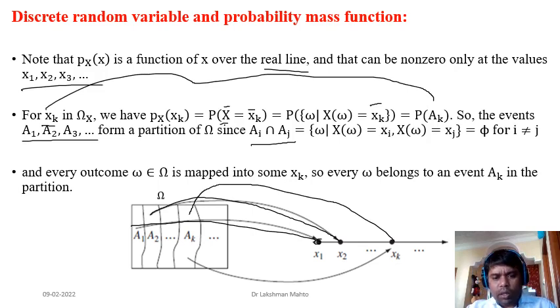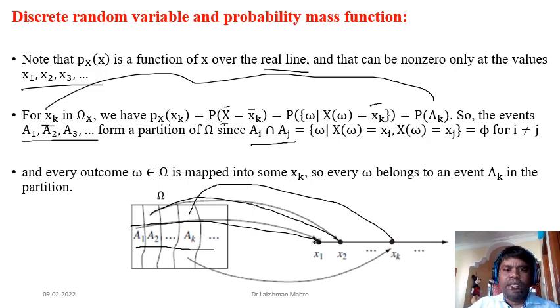During this process, what you observe is that you don't see anything common between A1 and A2, also A2 and A3, and so on. So A1, A2, up to Ak are all mutually exclusive, and also exhaustive in nature. That's the way the definition of a random variable brings a partition in the sample space. It is one of the interesting characterizations of a discrete random variable.